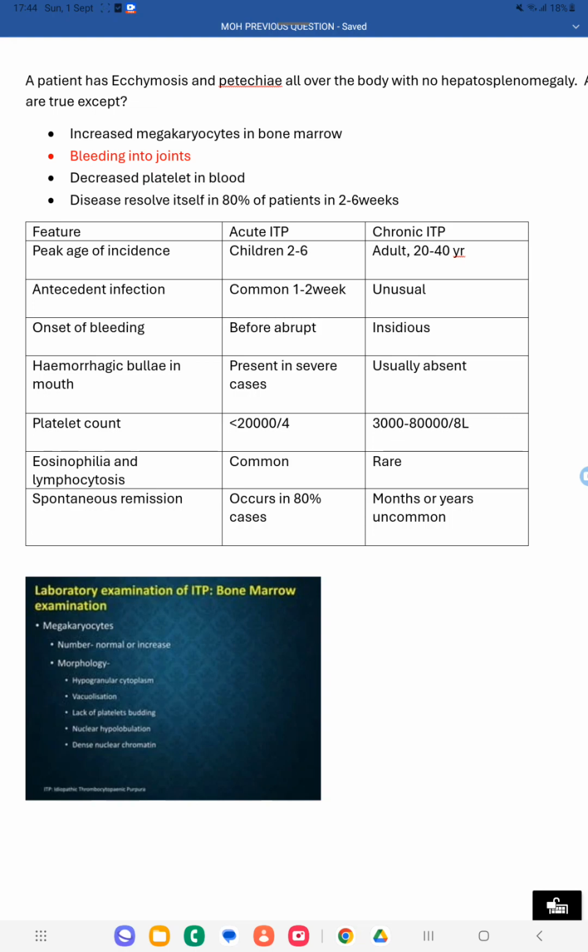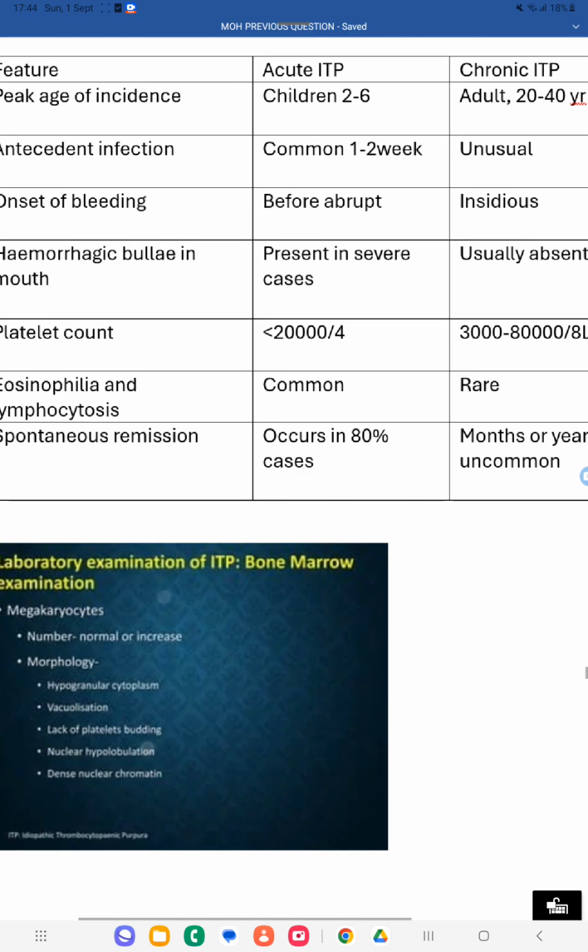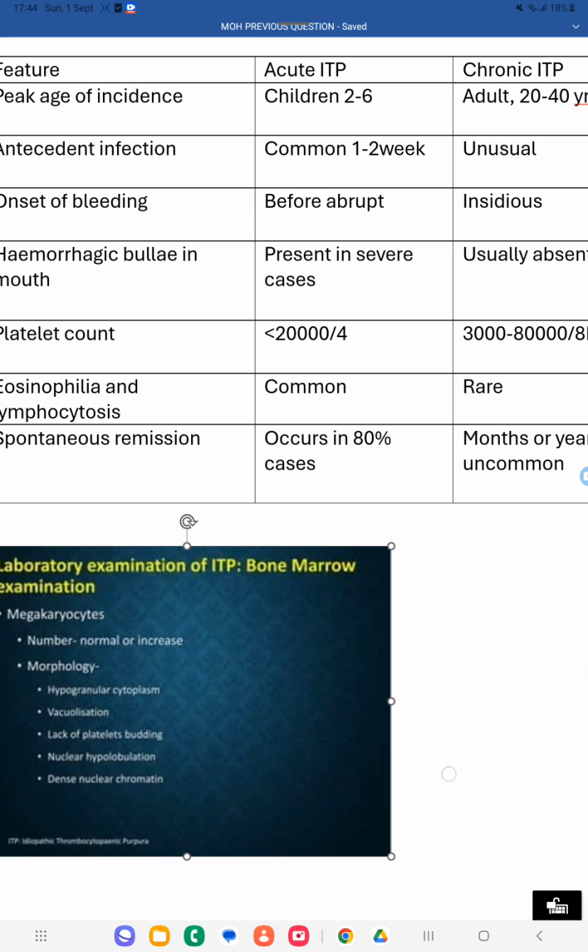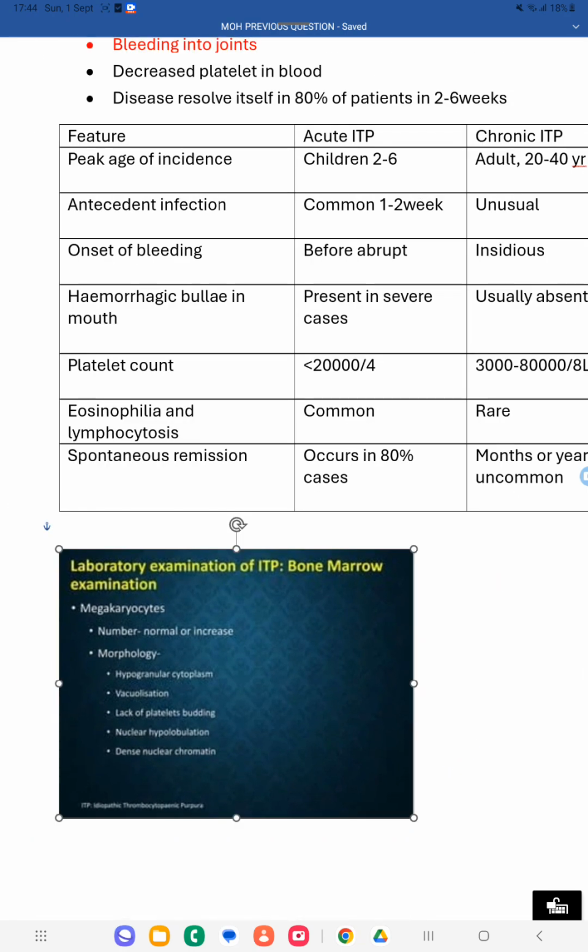Okay, so what happens is, because these platelets are being excessively removed from the body, there will be normal or increased quantity of megakaryocytes in the bone marrow, because bone marrow is the place where these blood cells are forming. So megakaryocyte is a large cell, and it produces the platelets or thrombocytes.